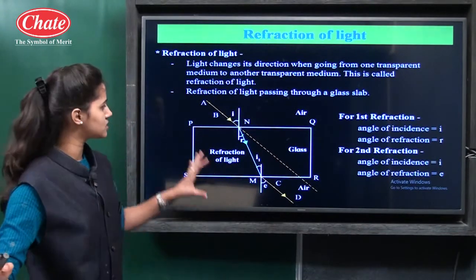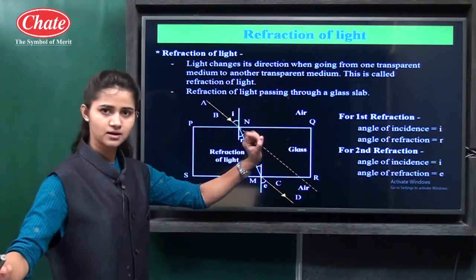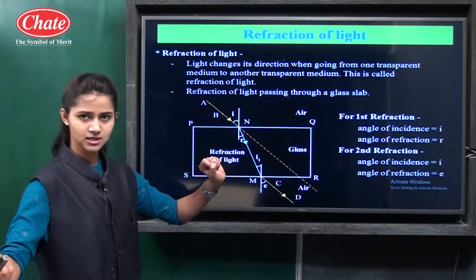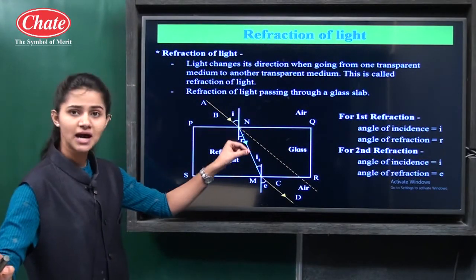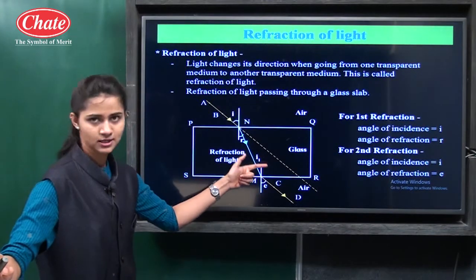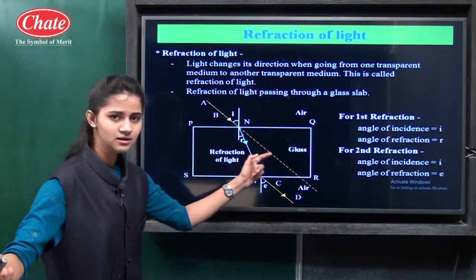You can see this figure. The first medium here is air and the second medium is glass. This is the ray which is traveling from air into the glass. So the pair of media is air and glass.